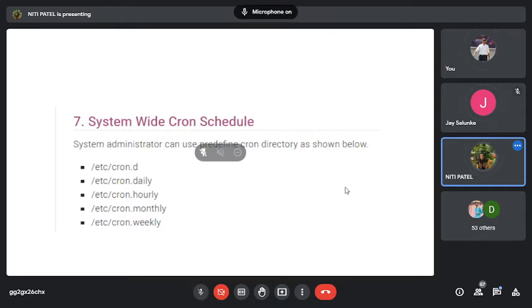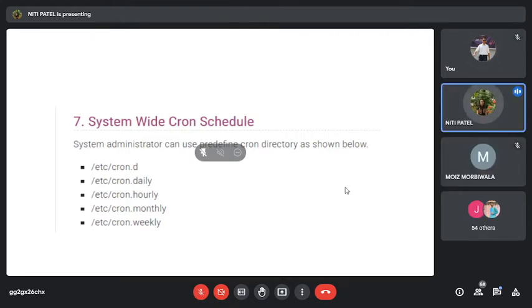Yes. Understanding? Yes, ma'am. Now, whenever you are using this particular crontab command, we have seen that there are 6 fields. One is talking about a day, one about month, one about week, one about hours. So we call all of them the system-wide cron schedule. The system scheduler can use predefined cron directories which are shown below. Only the administrator can use these, users cannot. If an administrator wants to run certain cron commands daily, hourly or weekly, they can directly make use of these directories and files.